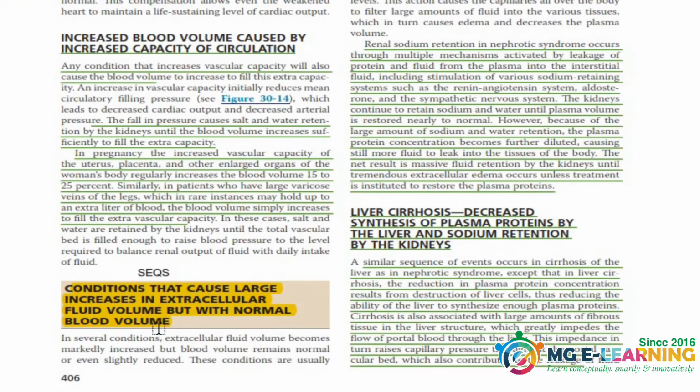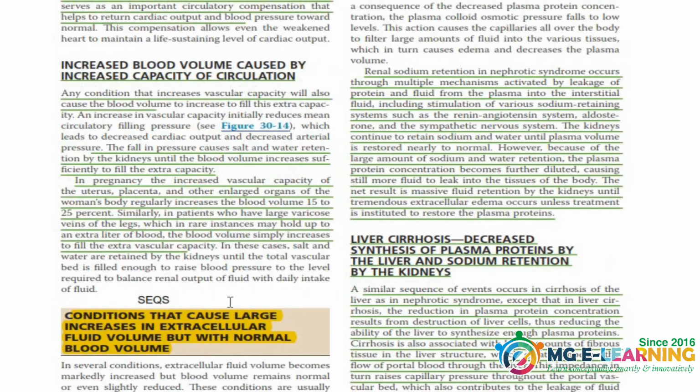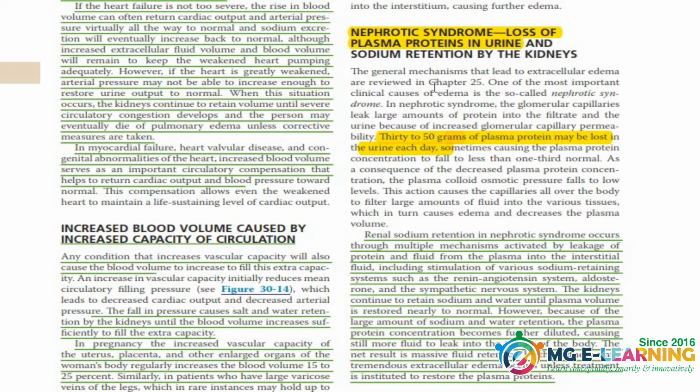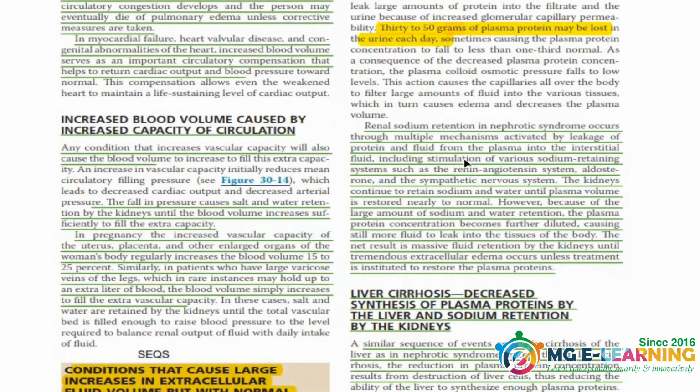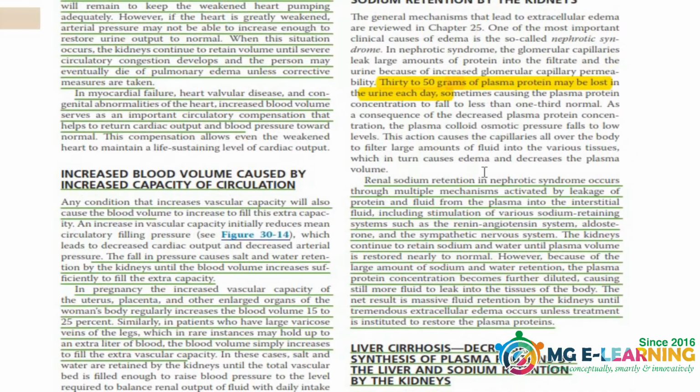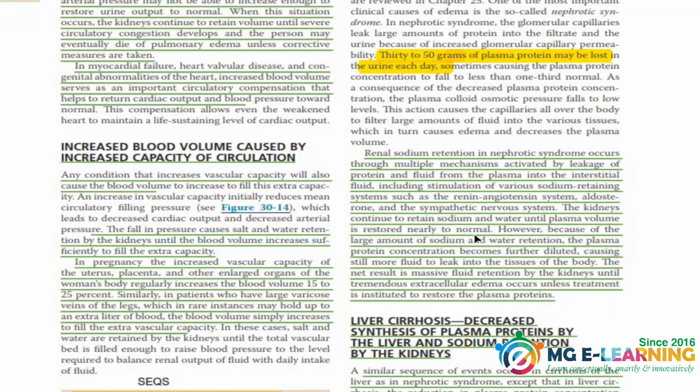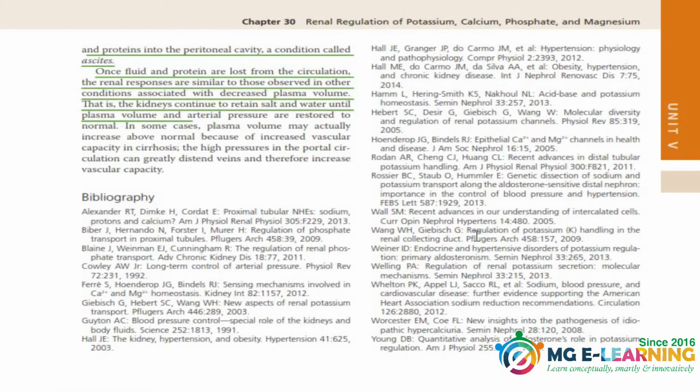Now is the condition that causes a large increase in extracellular fluid volume but with normal blood volume. This is important for your SCQ, like conditions which increase the extracellular volume. This is the nephrotic syndrome, and this is the cirrhosis, liver cirrhosis. These two are important SCQ points. You have to do the main points from these two topics. That's all about this chapter.